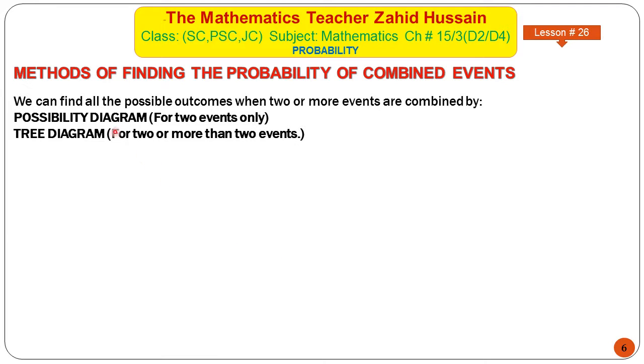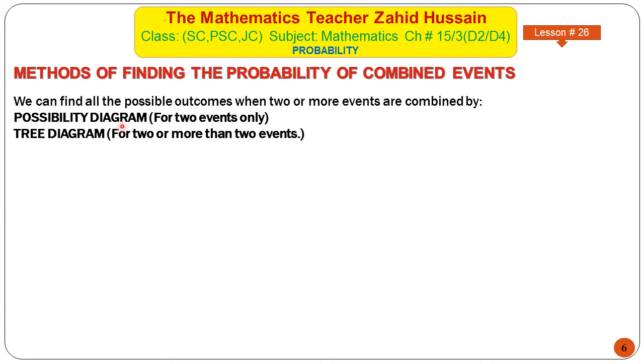We can find the possible outcomes when two or more events are combined by a possibility diagram for two events only, or a tree diagram for two or more than two events. So if you are asked to find the probability of combined events, then we will find the probability by using any one of these two methods.